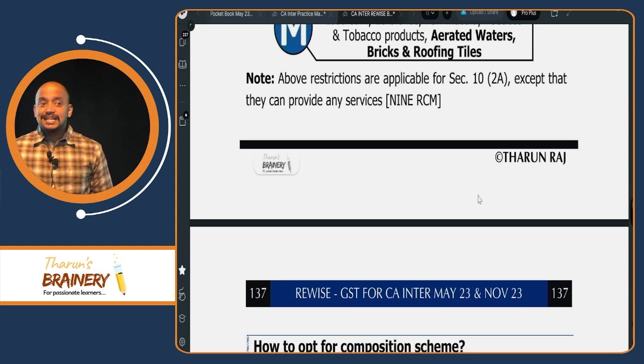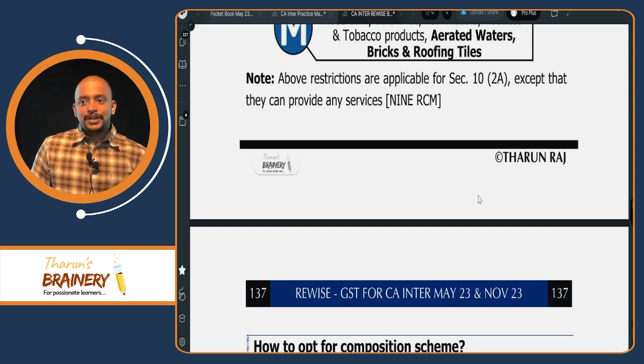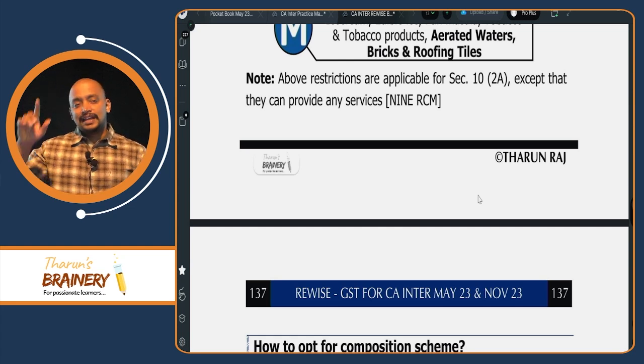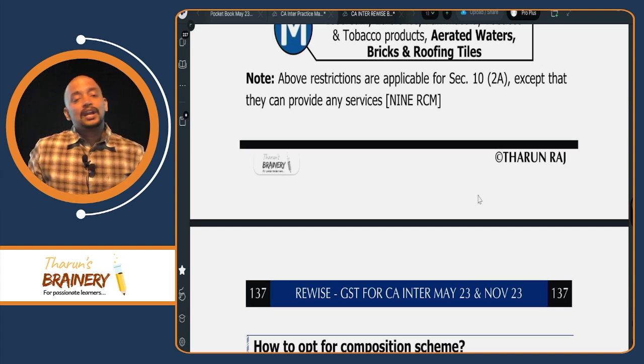Non-taxable supplies. Then E: e-commerce operator, that is supply of goods or services through an e-commerce operator. Then S9 over. R for RCM. Which section? 9(4). Then C: casual taxable person. M: manufacturer of notified goods.